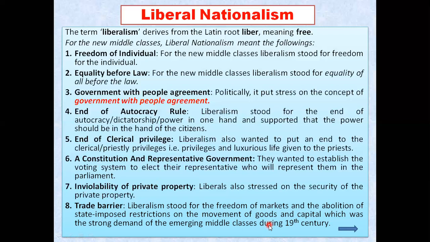People were not ready to move their goods from one state to another, because they would have to pay taxes, and they might incur loss, or they might not earn huge profit. So that was taken as a restriction on the movement of goods. So what liberal nationalists wanted was to remove these restrictions, these internal custom duties, that is the tax charged on moving goods. They wanted freedom of markets and freedom of movement of goods and capital, which was the very strong demand of these middle class people during the 19th century.